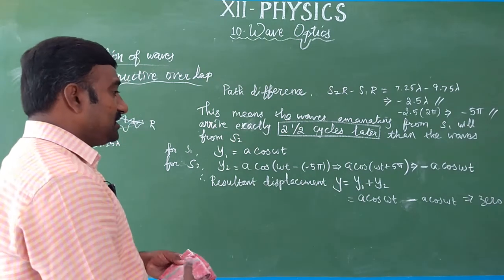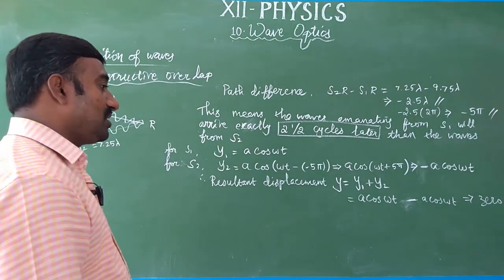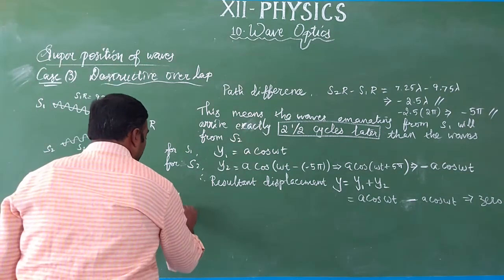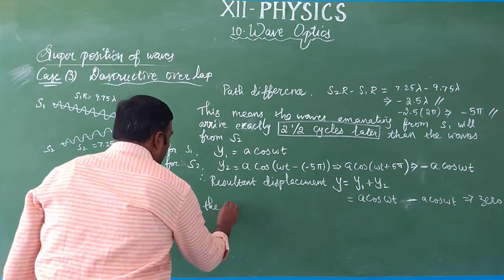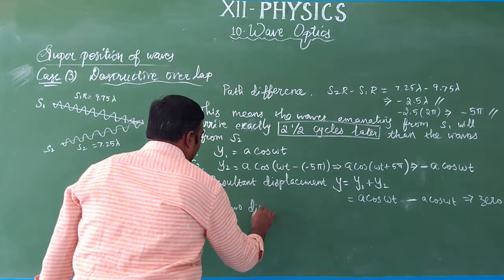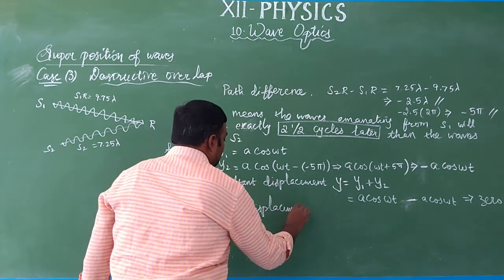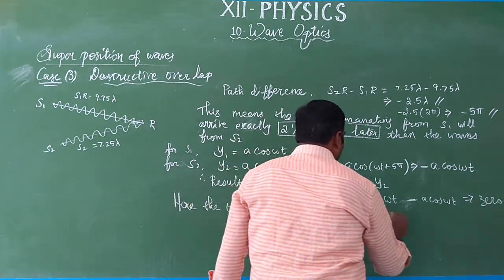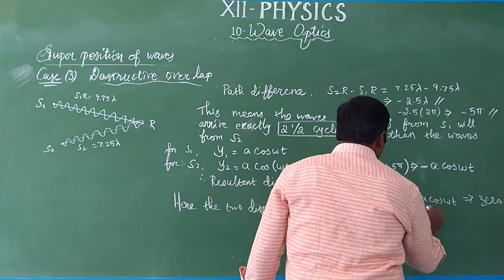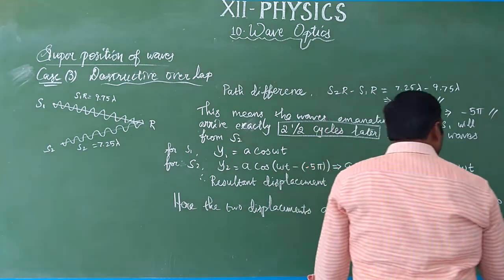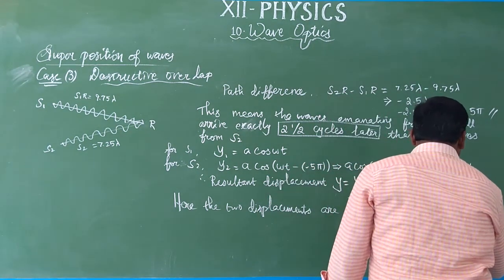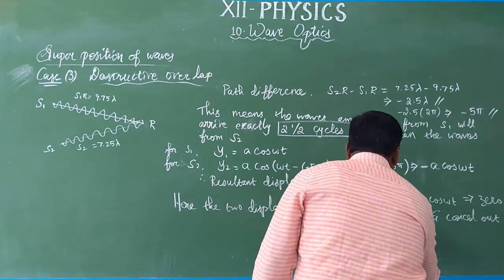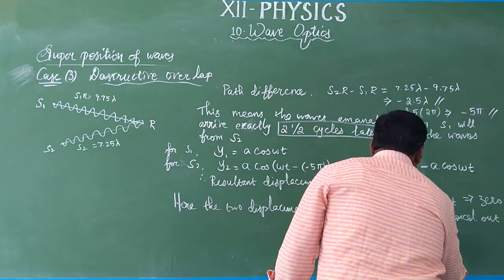As well as, see, the two displacements are out of phase. Here the two displacements are out of phase. Phase means nothing but angle, and they cancel out to give 0 intensity.